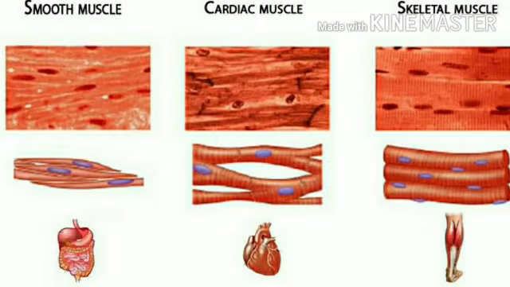Then the third type of muscle is the cardiac muscle, which can contract and relax throughout life without resting. It appears like the striated or skeletal muscle, but it is also involuntary in nature.